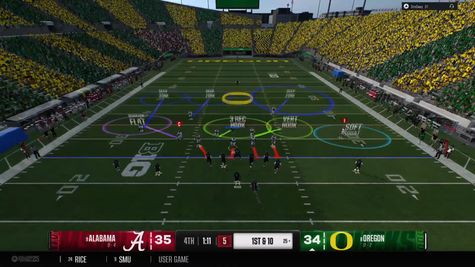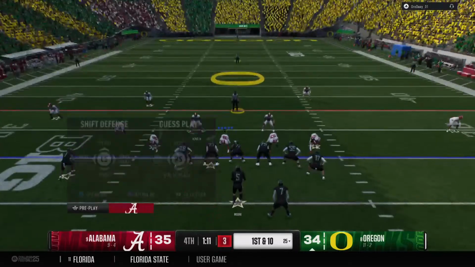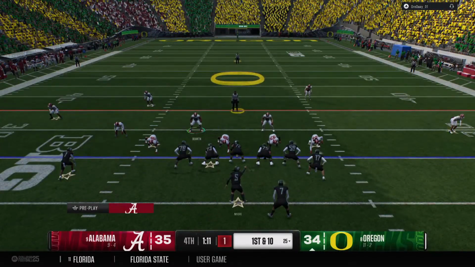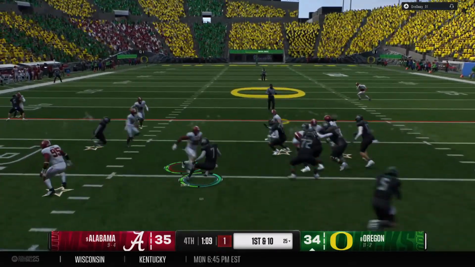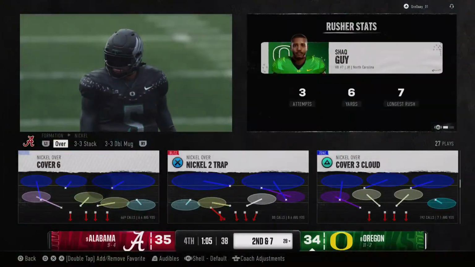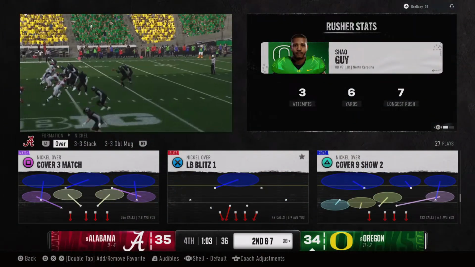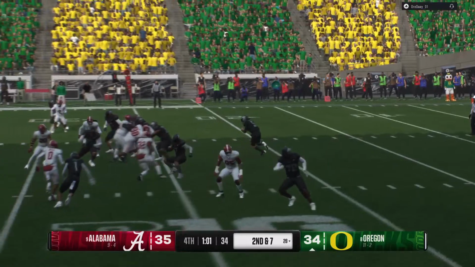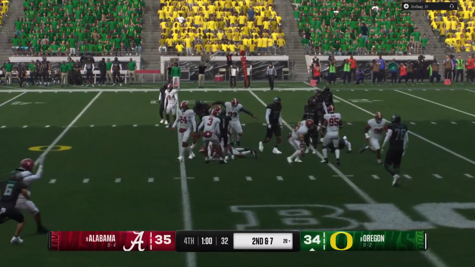And the Ducks' powerful offense is back on the field. The last possession, they really had the passing game clicking, moved right down the field for a touchdown. Nice job here of controlling the line of scrimmage by this offensive line. The back does what he needs to do to get positive yards on first down.